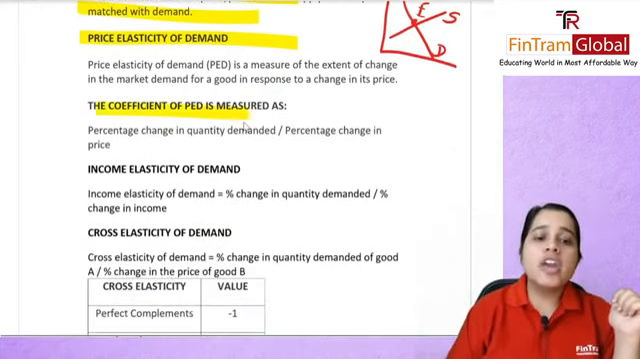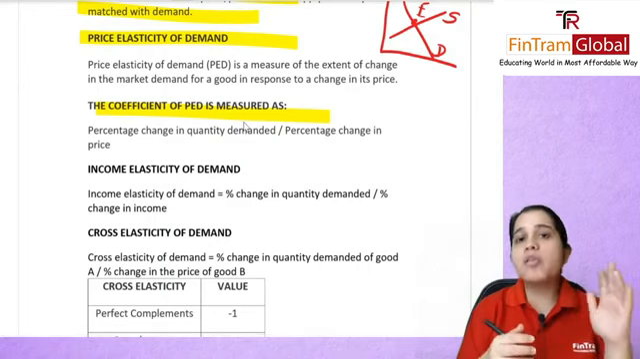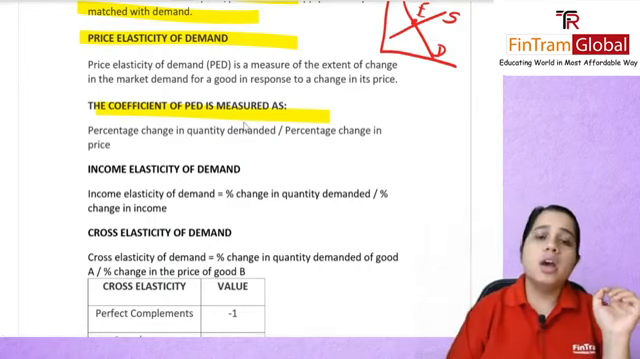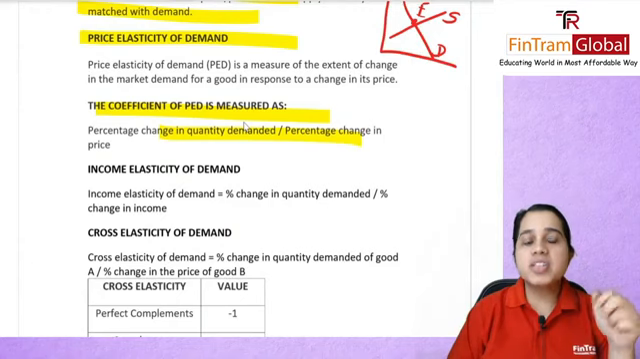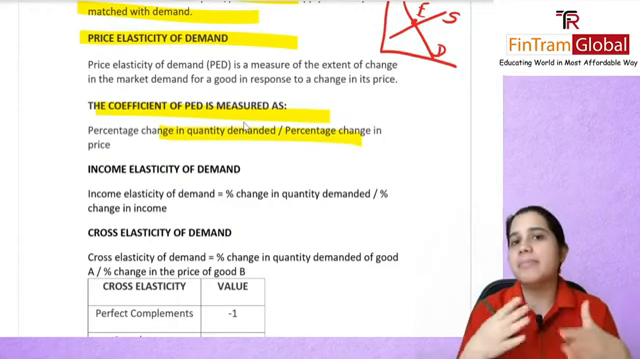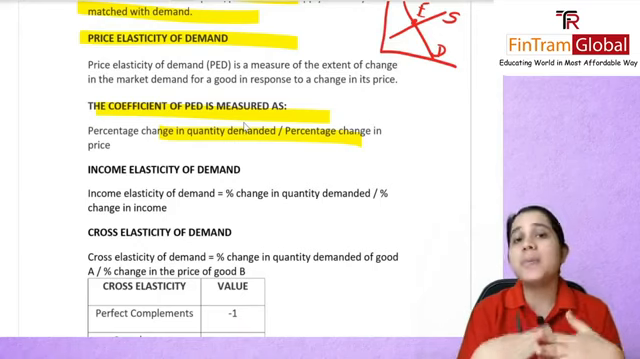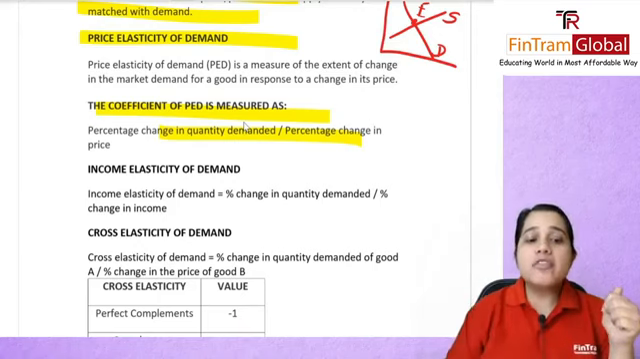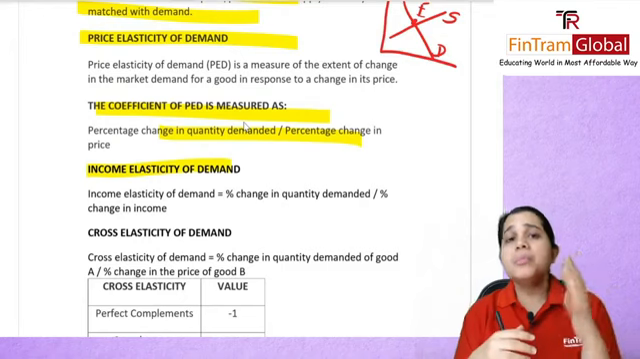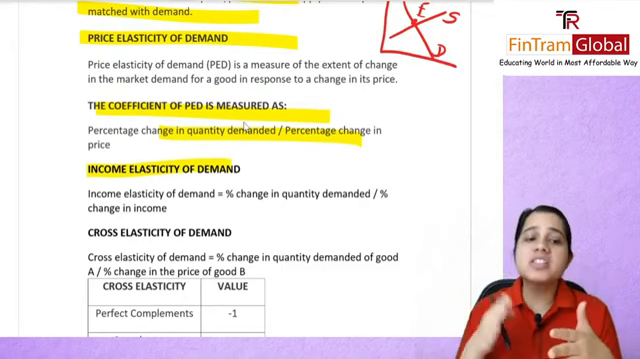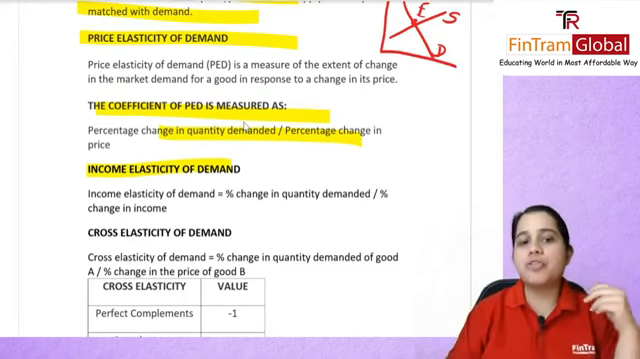Then you have your coefficient of PD. The formula was basically the percentage change in quantity demanded divided by the percentage change in price, and by doing that you can find out the coefficient of PD, that is your price elasticity of demand. You have your income elasticity, percentage change in quantity demanded by percentage change in income now, instead of price.